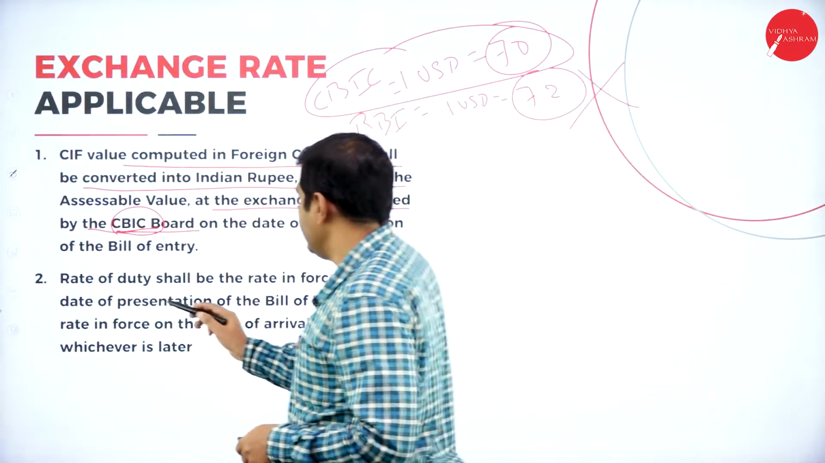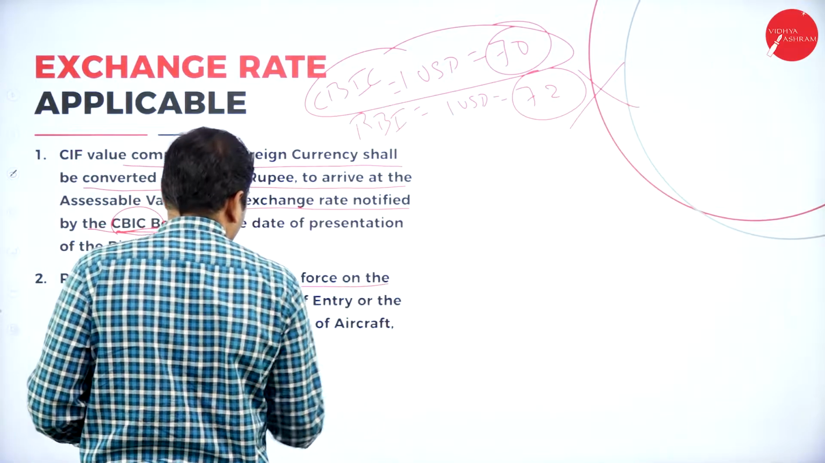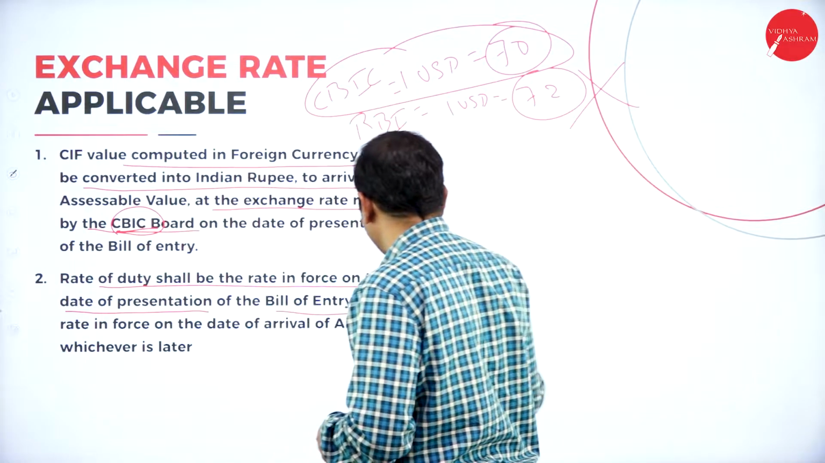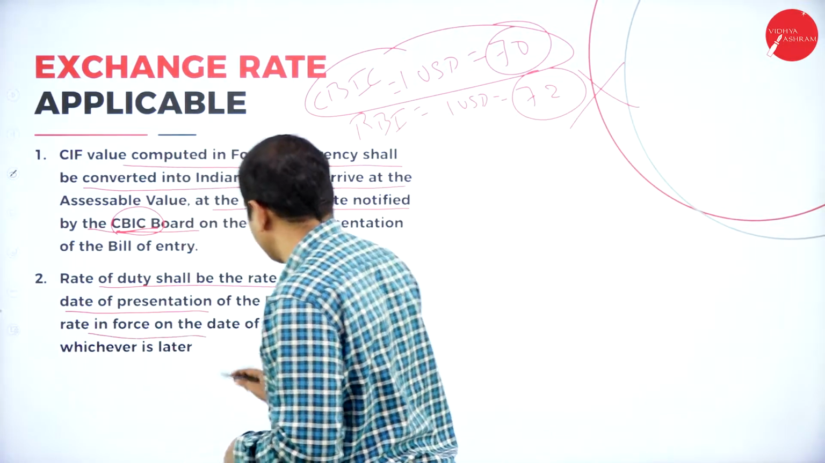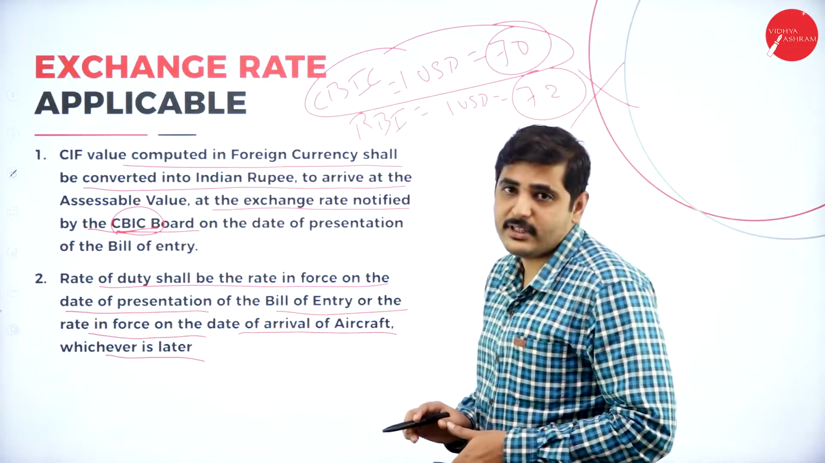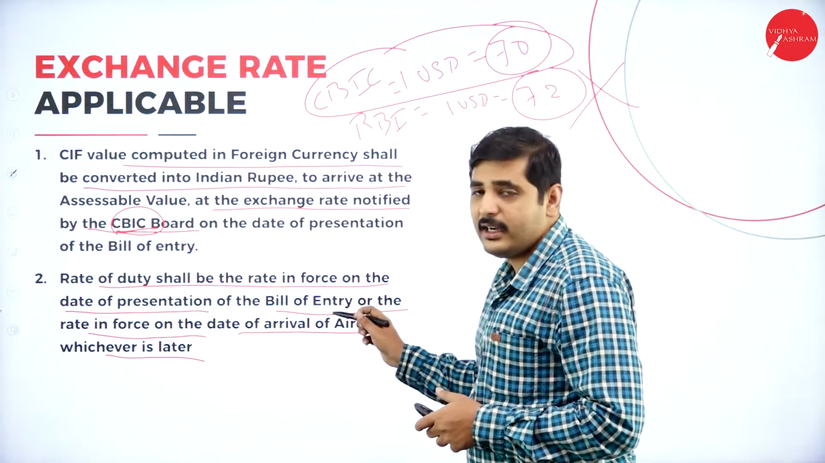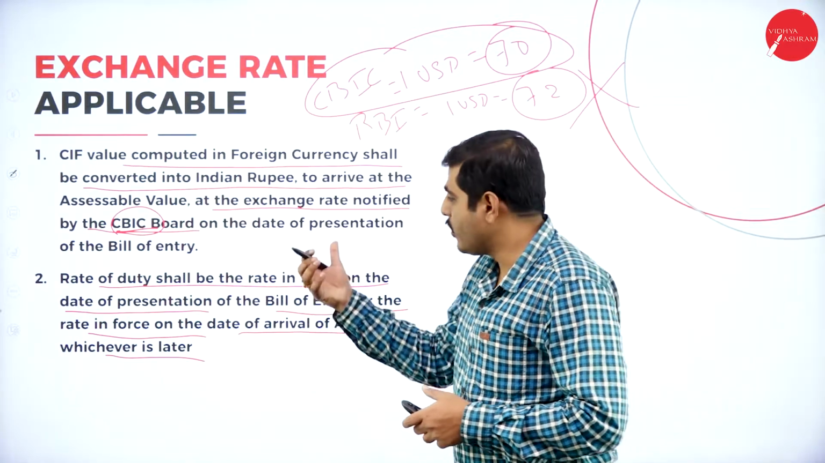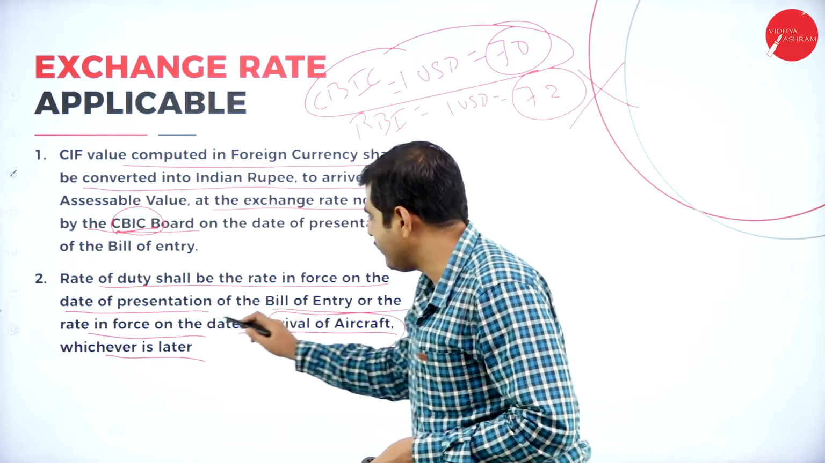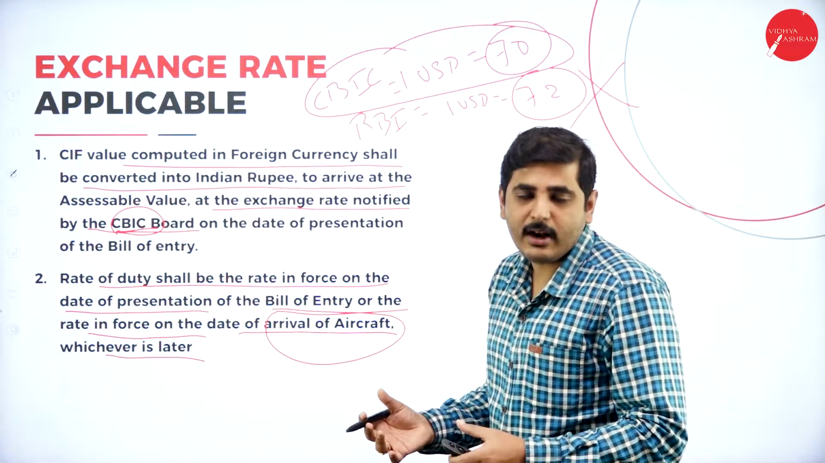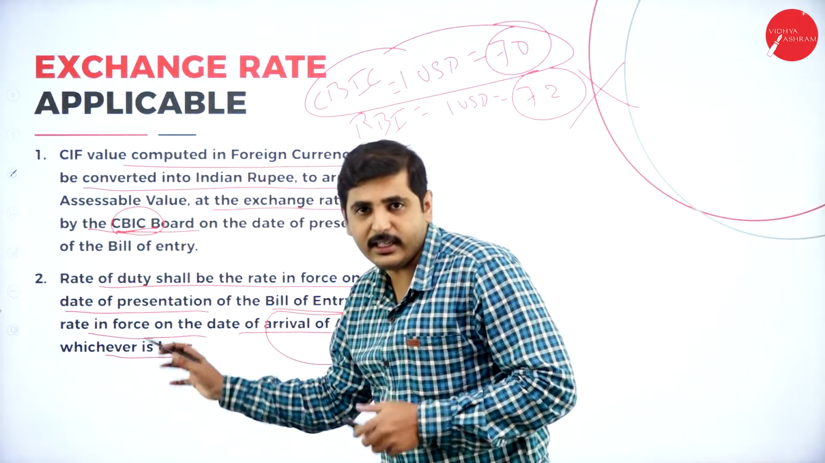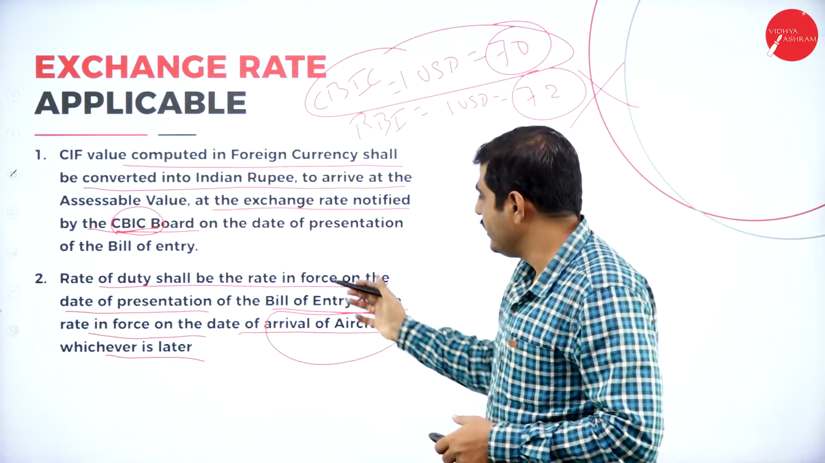Next point: the rate of duty shall be the rate in force on the date of presentation of the bill of entry, or the rate in force on the date of arrival of the aircraft, whichever is later. Whichever is later means what? Either the date the bill of entry is produced, or the date of arrival of the aircraft at the Indian port. Whichever is later, that date should be considered for the calculation.